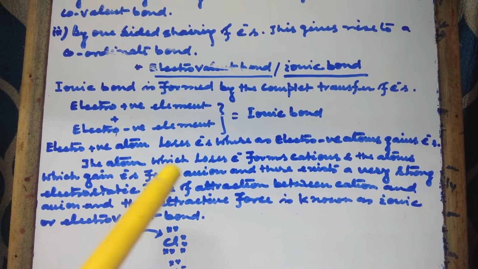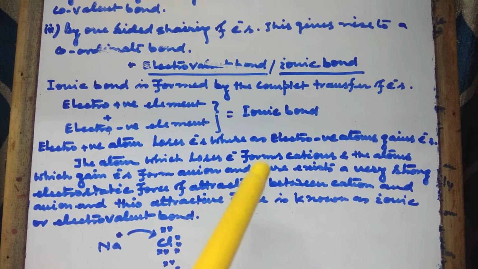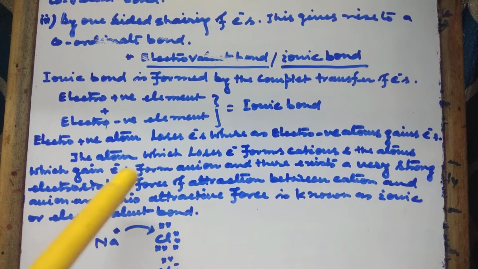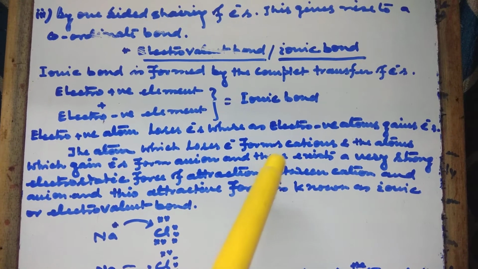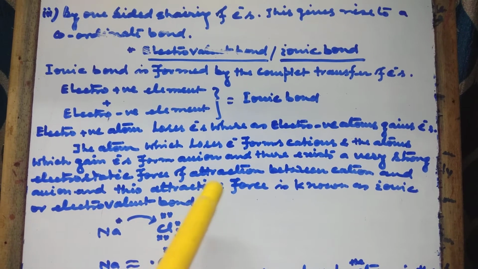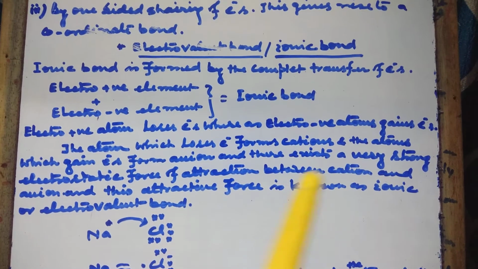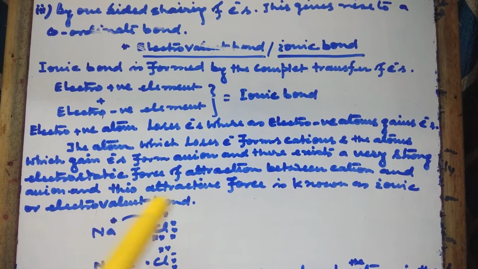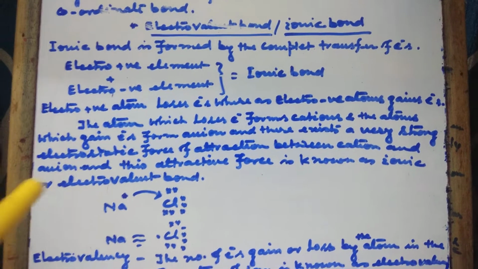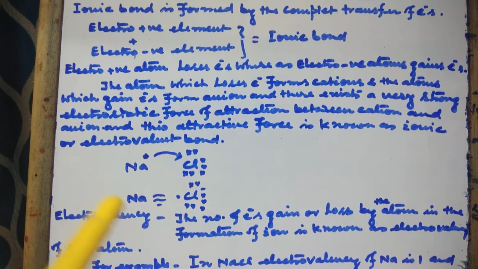The atom which loses electrons forms cations, and the atom which gains electrons forms anions, and there exists a very strong electrostatic force of attraction between cation and anion. This attractive force is known as the ionic or electrovalent bond.